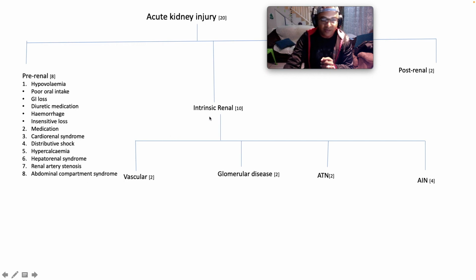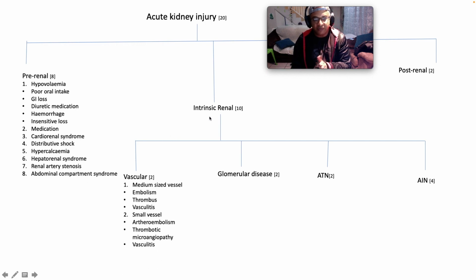Right, looking at intrinsic renal failure and vascular etiologies, we sub-partition it into medium-sized vessels and small vessels. So with medium-sized vessels, you can have an embolus, you can have a thrombus in situ formation, you can have vasculitis. And small vessel can be atheroembolism or arterioembolism, thrombotic microangiopathy, classically thrombotic thrombocytopenic purpura, TTP.